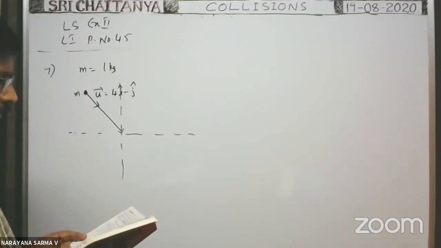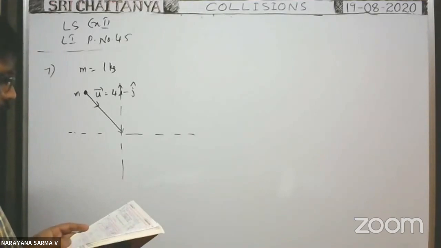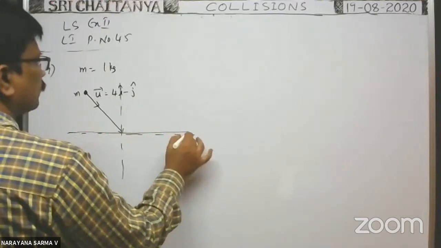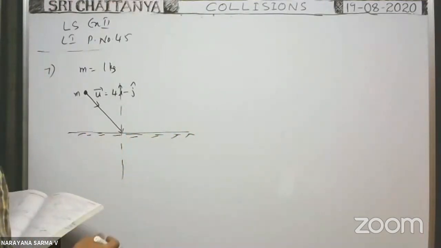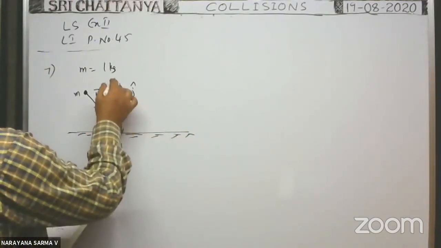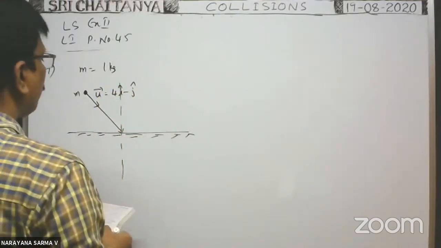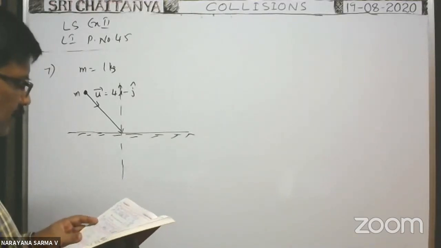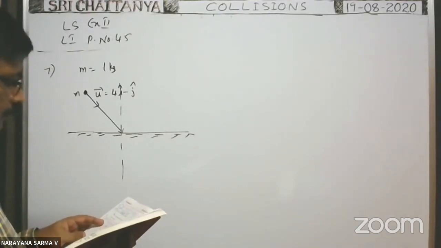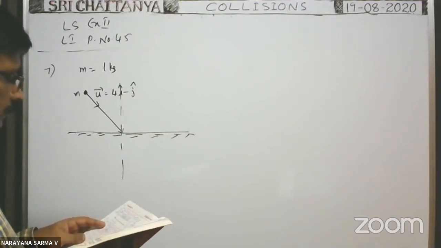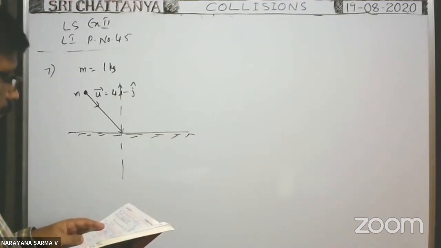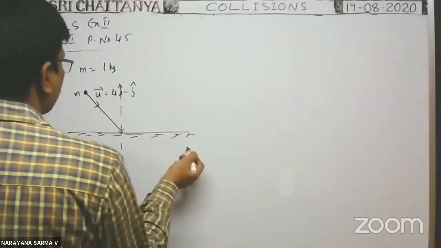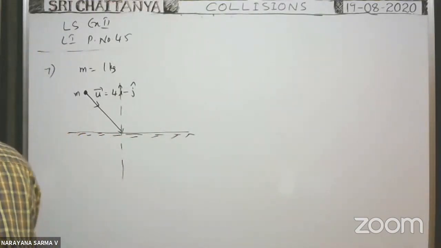It hits a wall and rebounds with a velocity i cap plus 3j cap. Suppose this is a wall. Of course, the wall need not be perpendicular to the x-axis or perpendicular to the y-axis. It hits the wall and rebounds with velocity i cap plus 3j cap. So here you see the wall is not parallel to the x-axis. The wall may be in another direction.